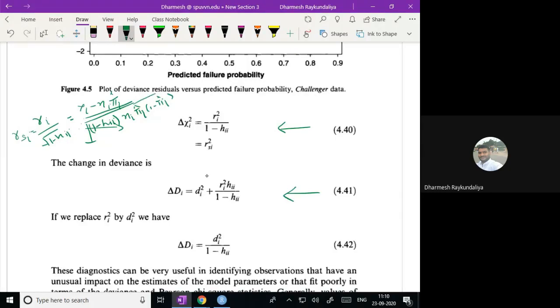Okay, so this is a normal 0 1. So what is its square? That square is a chi-square. So that is how you obtain these residuals.